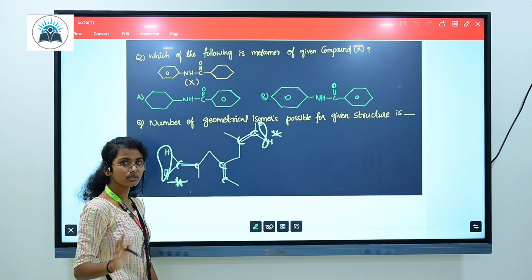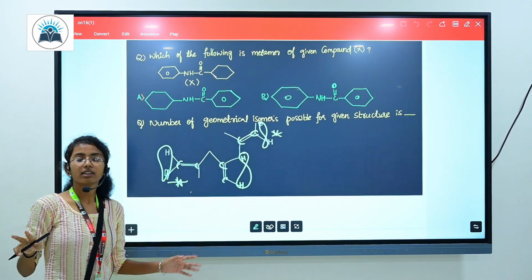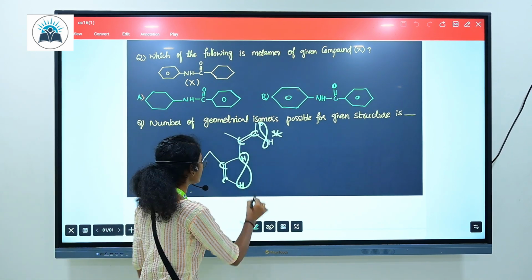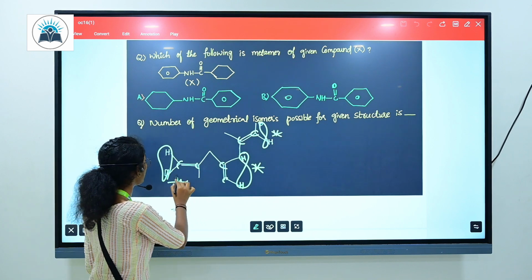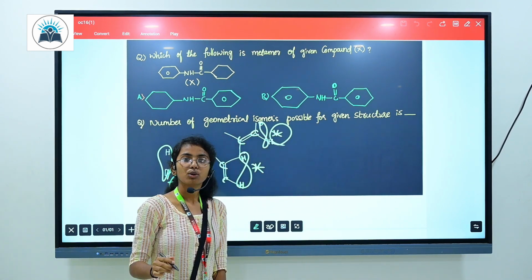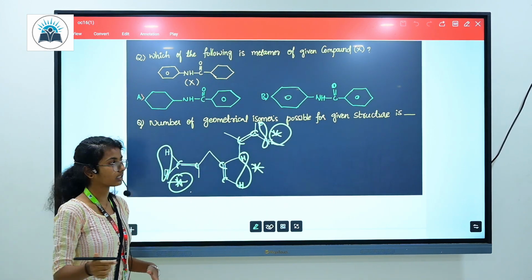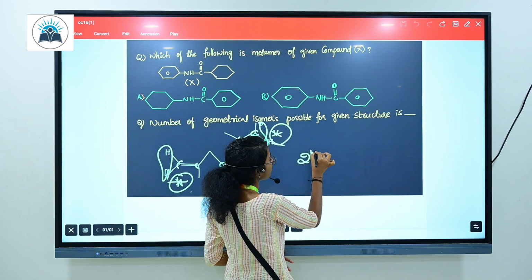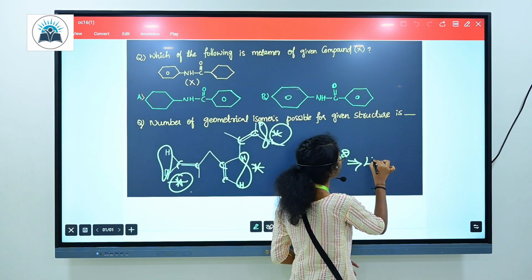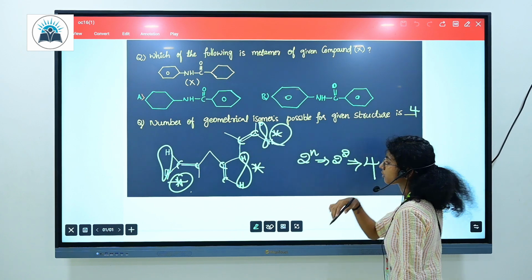And here, carbon with 2 attachments, carbon double bonded to carbon is there, but here there are no different attachments. Here hydrogen is the same attachment, so this was restricted. So we can take only 2 centers here. And we know the formula is 2 to the power of n, where n is the total number of centers. So 2 to the power of 2 is nothing but 4. So the number of geometrical isomers possible for the given question is 4.